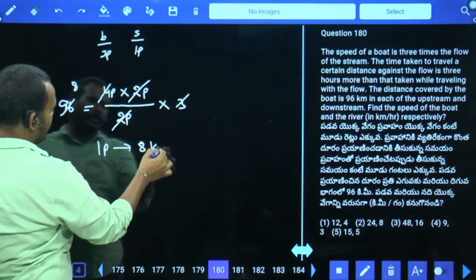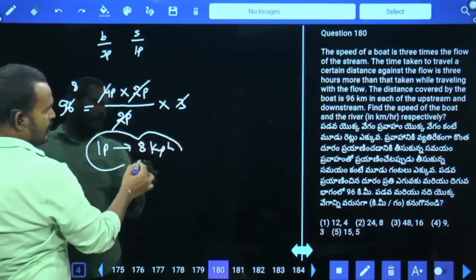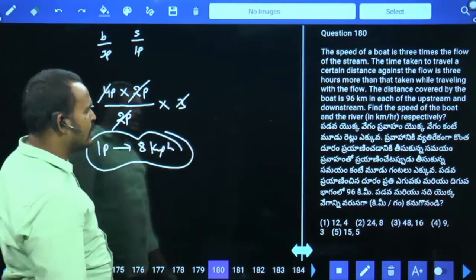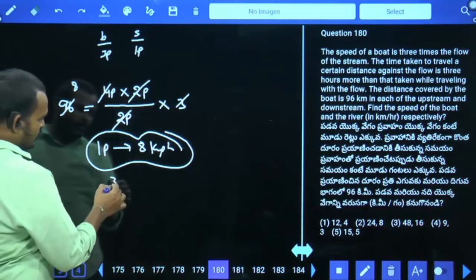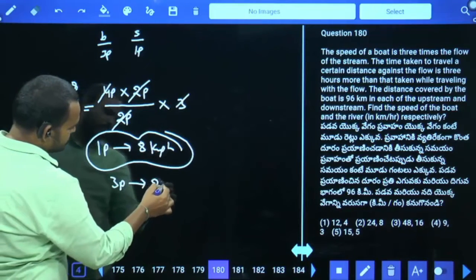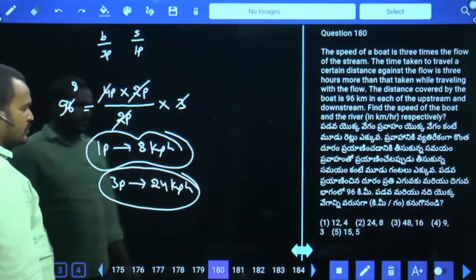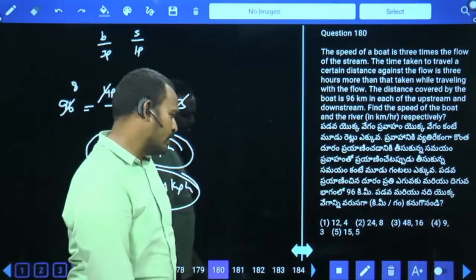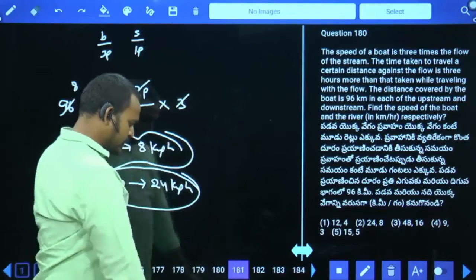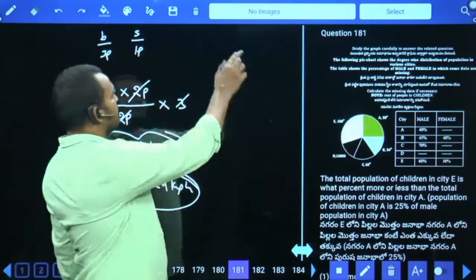8 kilometer per hour. And what is the question here? Find the speed of the boat and the river. 3 parts are how much? 24. The speed of the boat is 24 kilometer per hour. The speed of the river is 8 kilometer per hour. Which option? Second option. Next, question number 181.